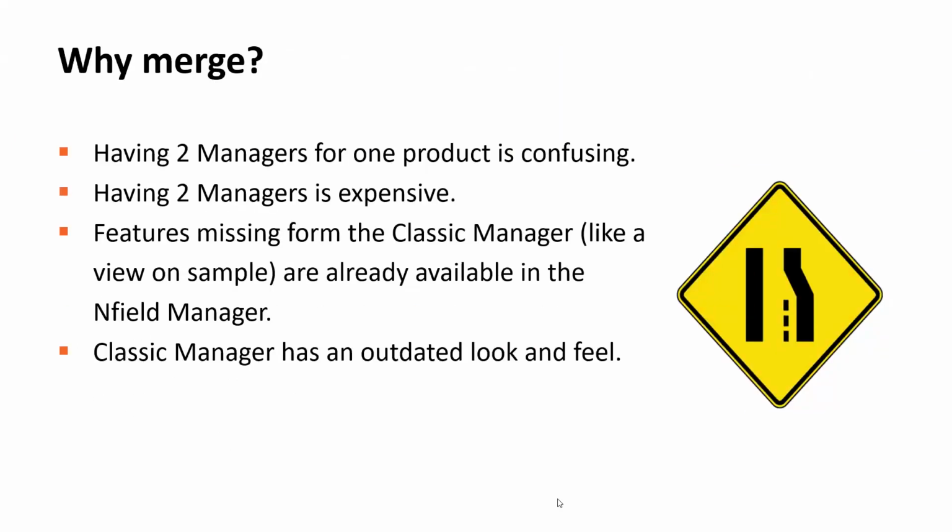Well, we only have one product, which is Nfield, and having two managers for one product is confusing. It's expensive. We have to test everything twice. There are features missing from the CAPI manager, such as a view on the sample, which is already available in the Nfield manager, and instead of building it into the CAPI manager, it makes more sense shifting that to the Nfield manager.